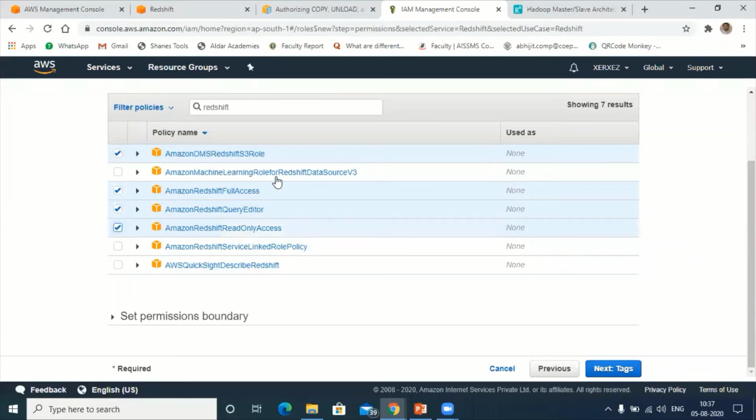Role for Redshift data source v3. So far I have chosen these three. That means I can access the data from S3. Full Redshift access I have given. Query editor access also I have given. Read only access also I have given. That means if I want to read from S3 or any EC2 engines, we can use those roles.